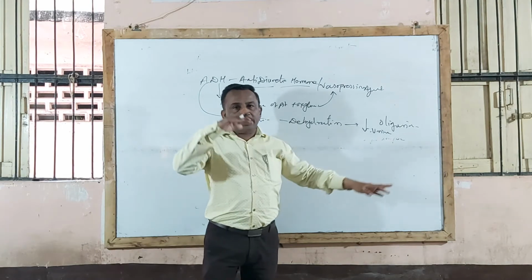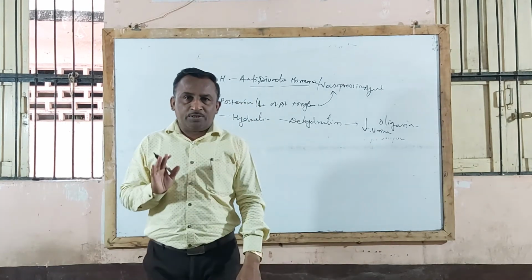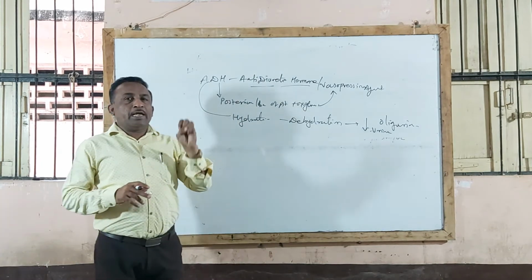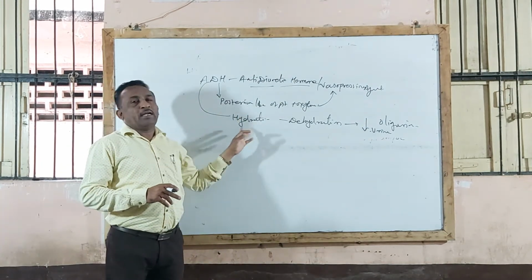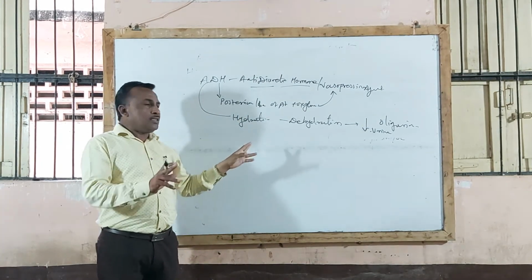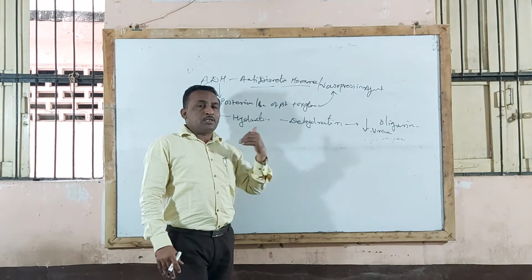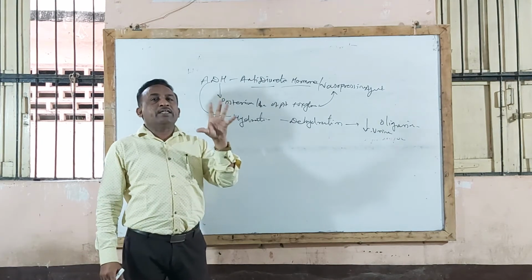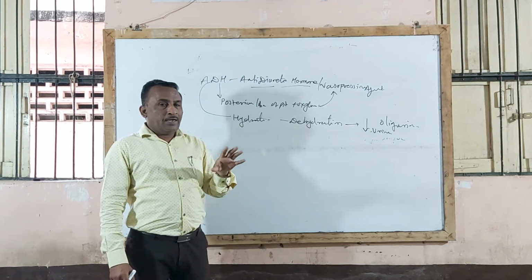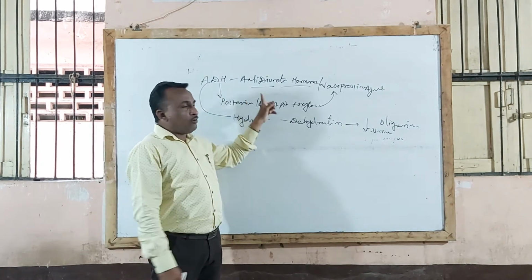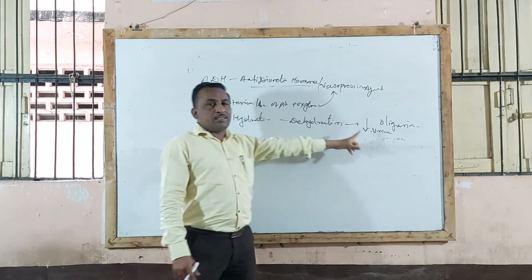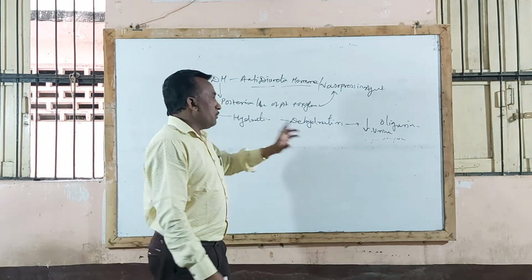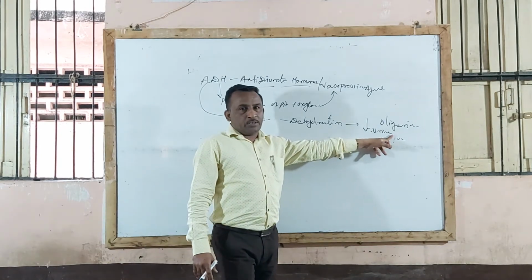Oliguria is nothing but a decrease in urine flow and urine formation. This action occurs because the release of ADH depends on the state of hydration. Whenever there is dehydration, when the water level in our body decreases, that stimulates ADH release, and when antidiuretic hormone is released, it causes a decrease in urine flow and urine formation. That means it produces an oliguria condition.